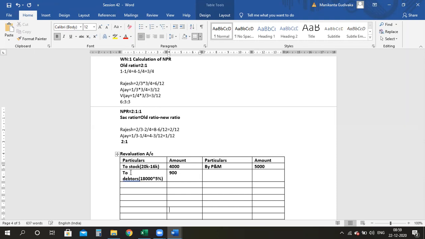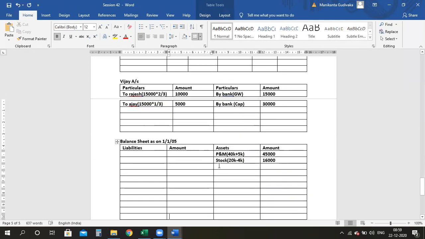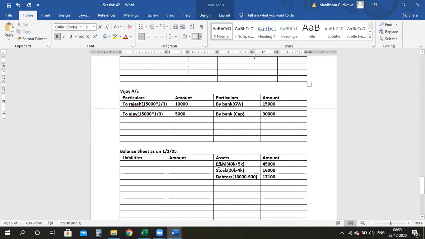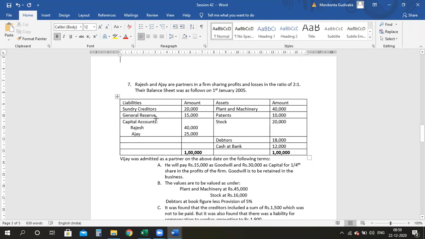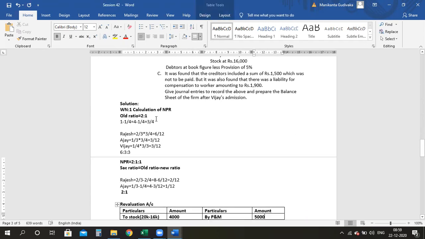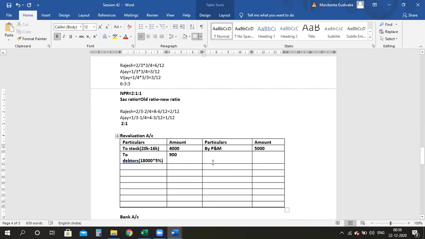So this amount, 18,000 minus 900, I should store in the balance sheet. Debtors 18,000 minus 900. So this gives me 17,100. Clear? Then we are done with this point also. Now you see, it was found that the creditors include a sum of 1,500 which was not to be paid. It is as good as you are reducing your liability. So whenever you are reducing your liability, your entry will be liability account debit to revaluation. So come here and write by creditors.